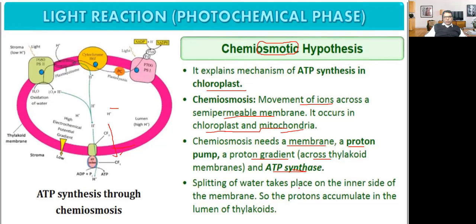Splitting of water molecule takes place on the inner side of the membrane. This is a membrane, the thylakoid membrane. There is an outer side and an inner side. On the inner side of this thylakoid membrane there is a splitting of water molecule. So what is the product of this splitting of water molecule? Hydrogen ion and oxygen are the products.